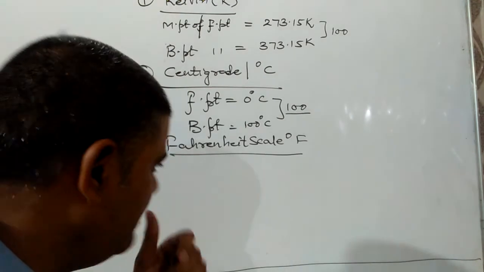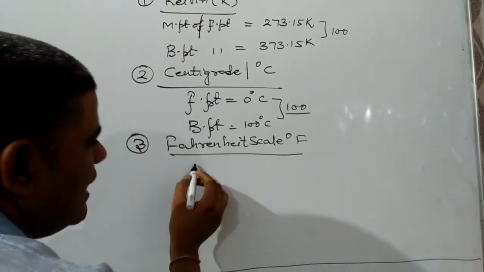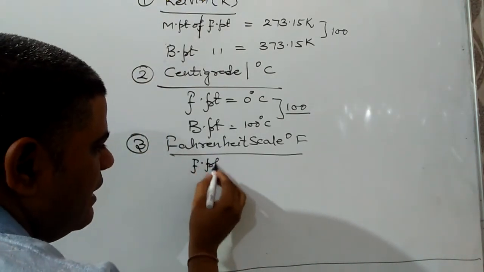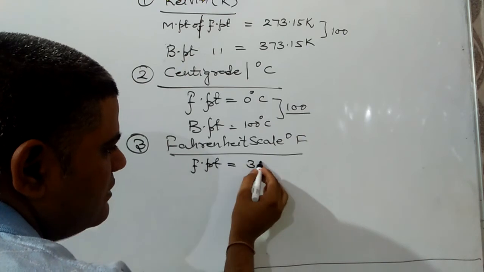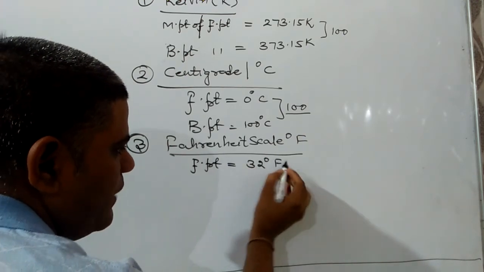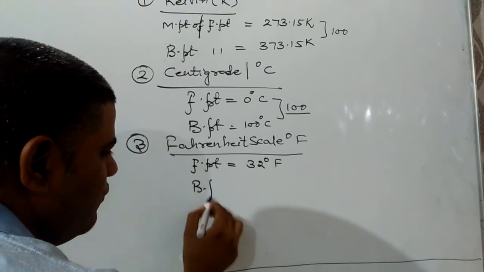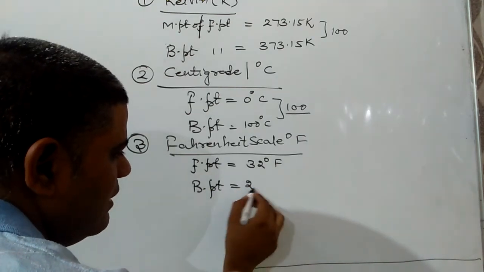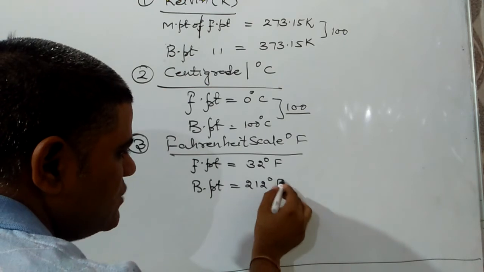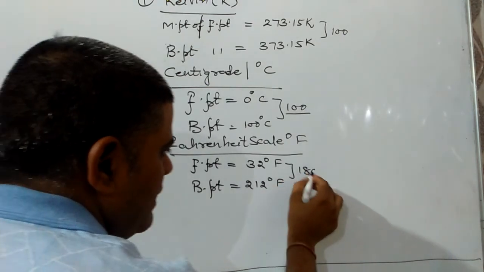In the Fahrenheit scale, the freezing point of water is 32 degree Fahrenheit, and the boiling point is 212 degree Fahrenheit. So it is divided into 180 parts.